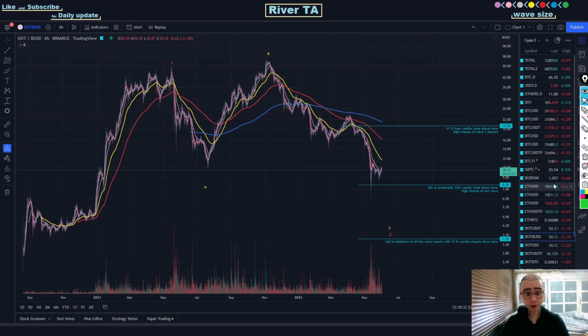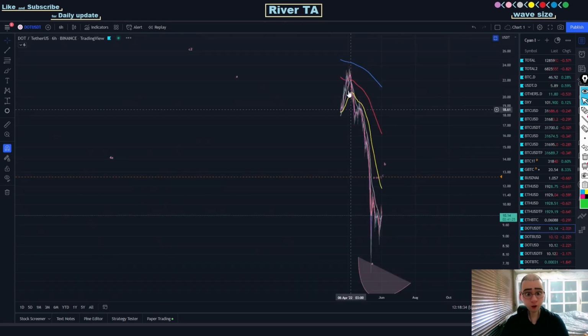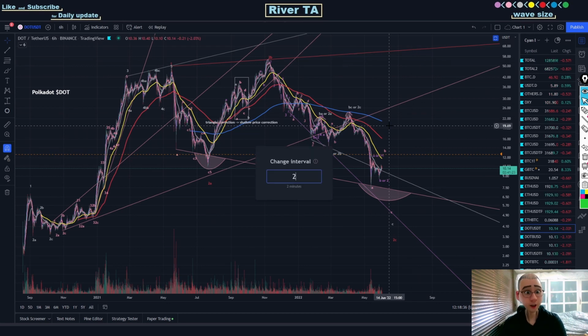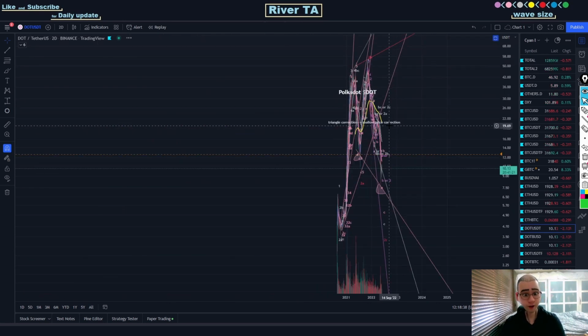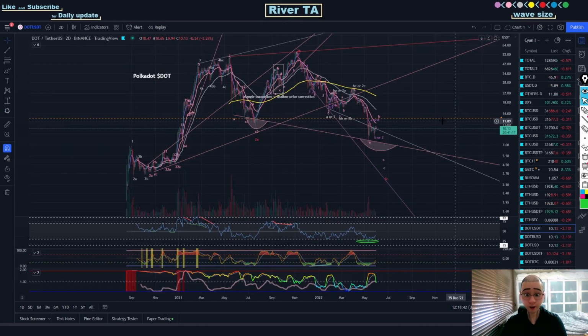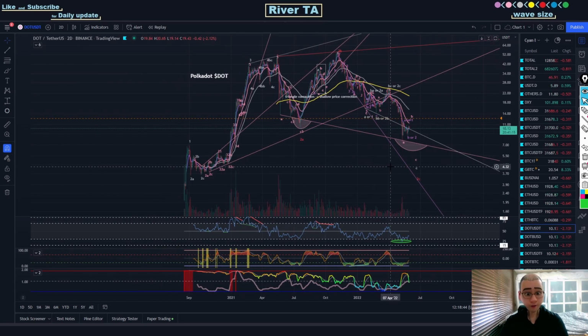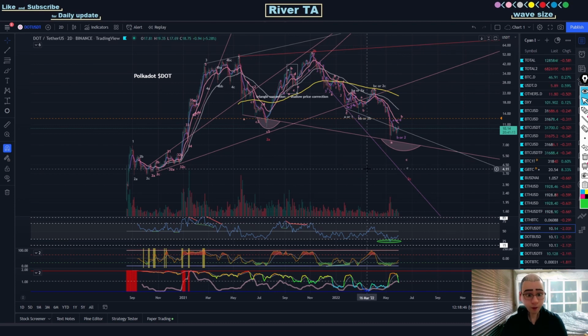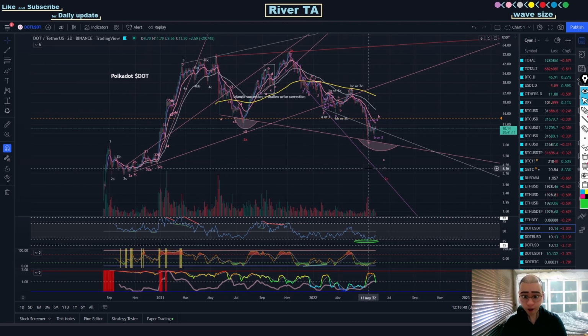So let's go to the previous chart of Polkadot and change the time frame from 6 hours to a higher time frame, because indicators have higher hit rates on a higher time frame. And first, let's have a look at the RSI. And when Polkadot fell below $7.30 on May 11th, it managed to make the RSI go all the way down to the oversold level.